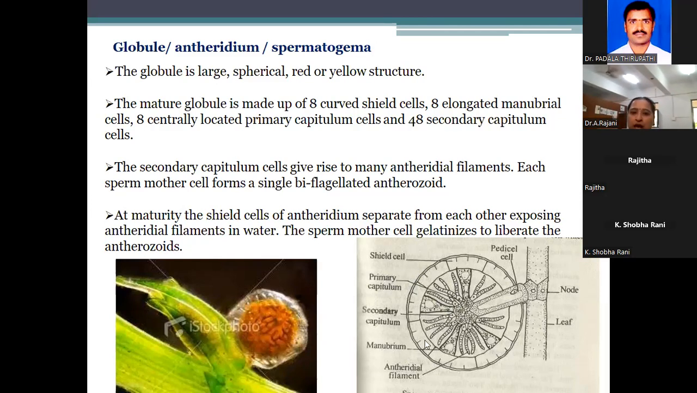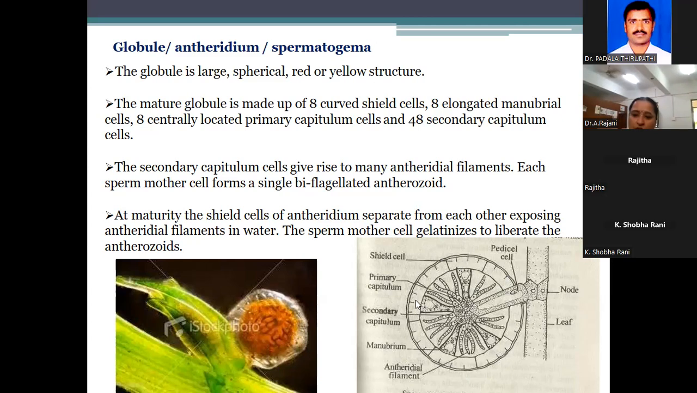Okay, this is the antheridium, spermatangium, or globule. The globule is very large, spherical, red or yellow in color. The mature globule is made up of 8 curved shield cells. See, you can observe this structure. This is the globule, red color, spherical shape, yellowish color. How many shield cells? This question is expected. See, these are the shield cells. 8. You can count it.